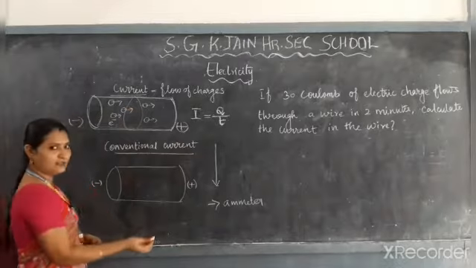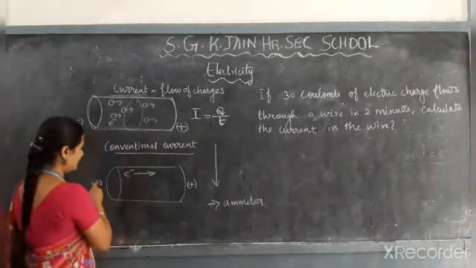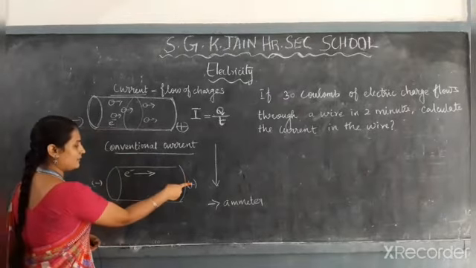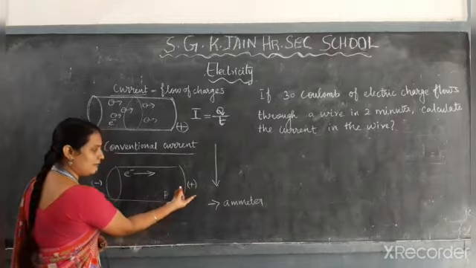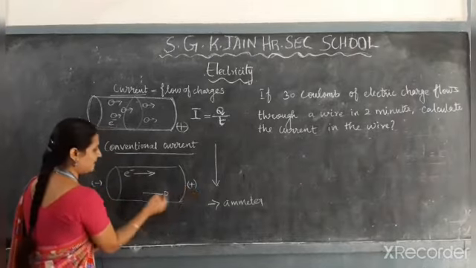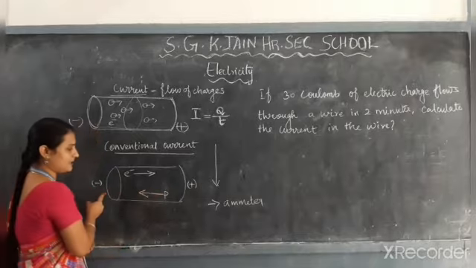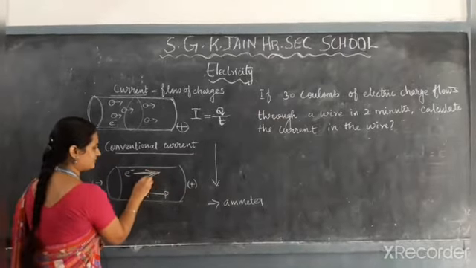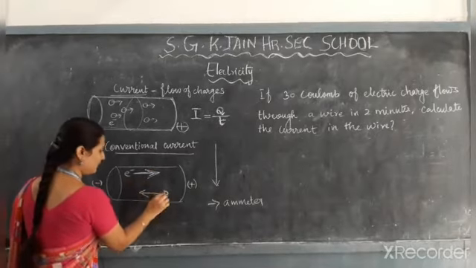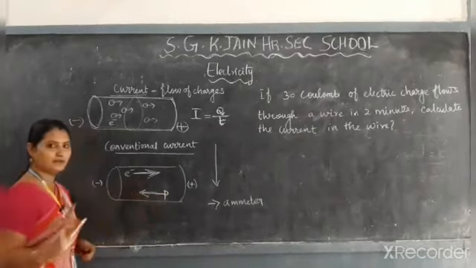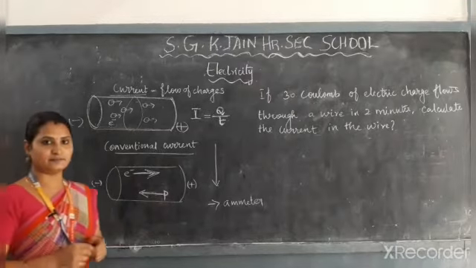Electrons flow from negative to positive, and the conventional current, protons, originates from the plus and flows towards the negative. The flow of electrons is electric current, and the flow of positive charges is called conventional current. It is quite opposite to the electric current.